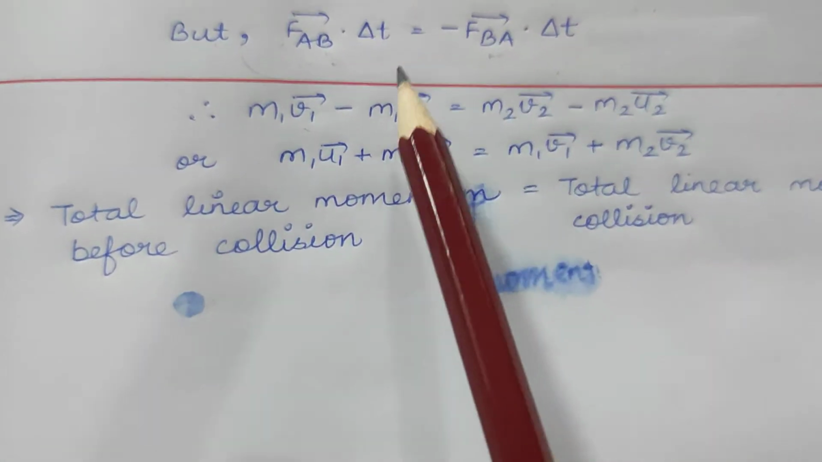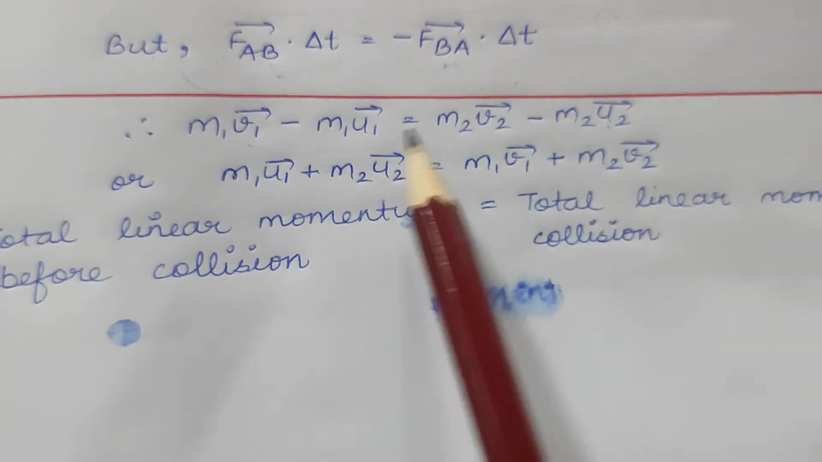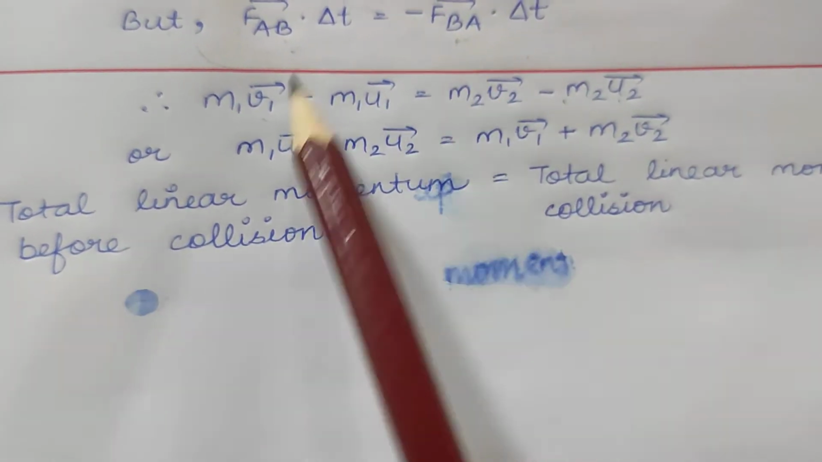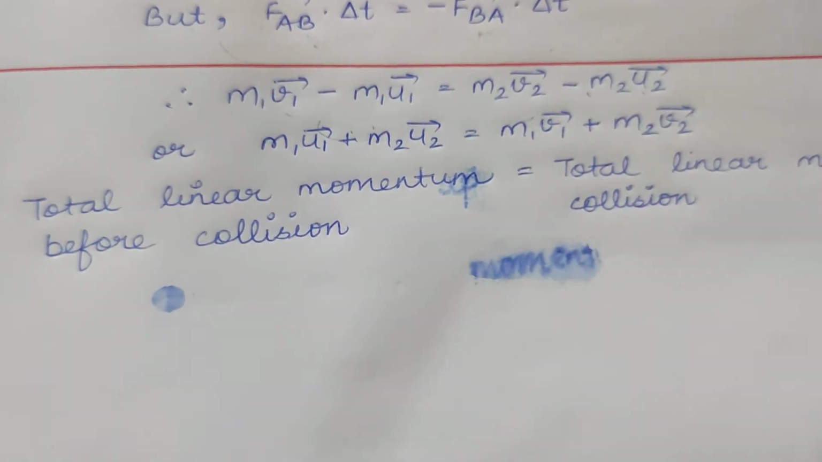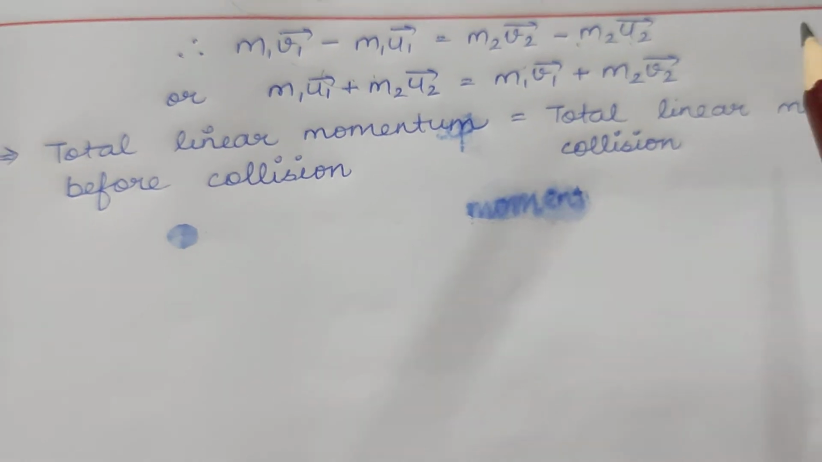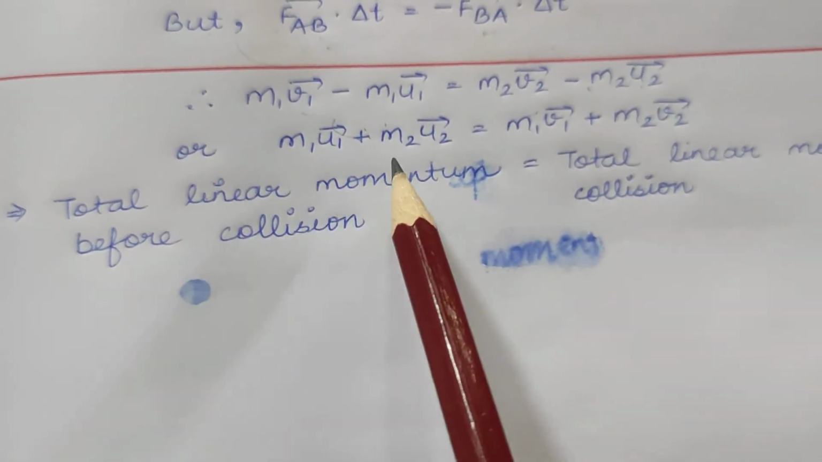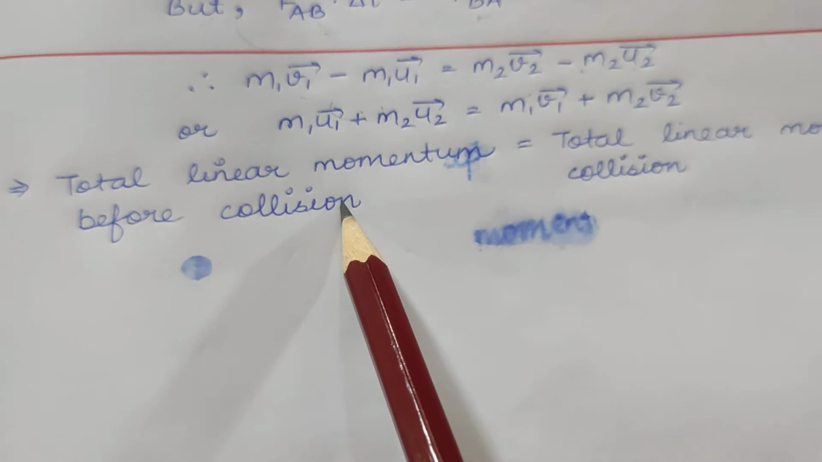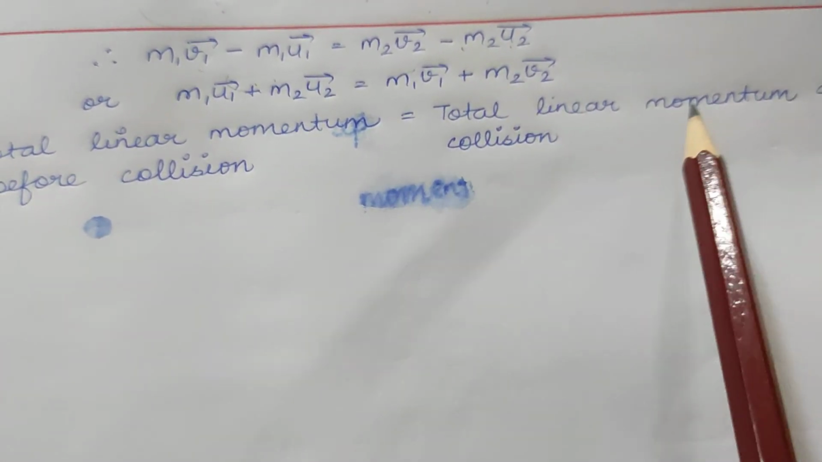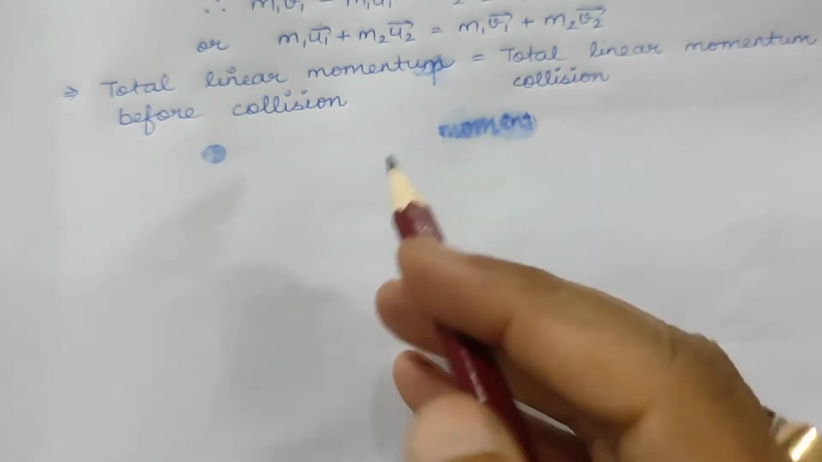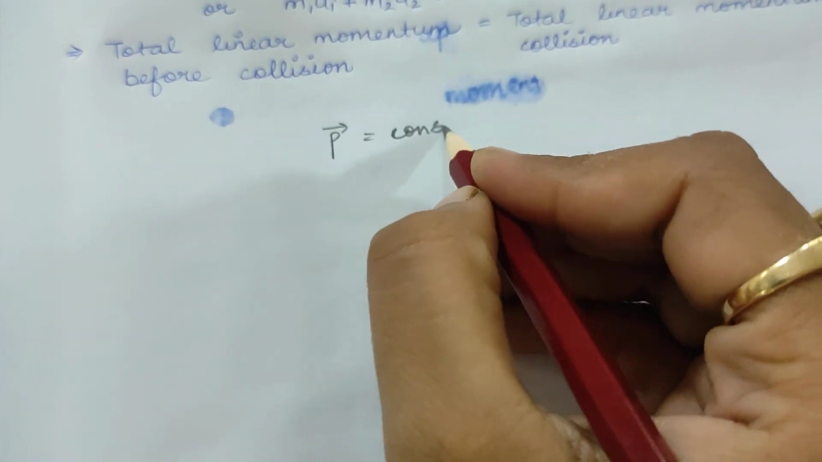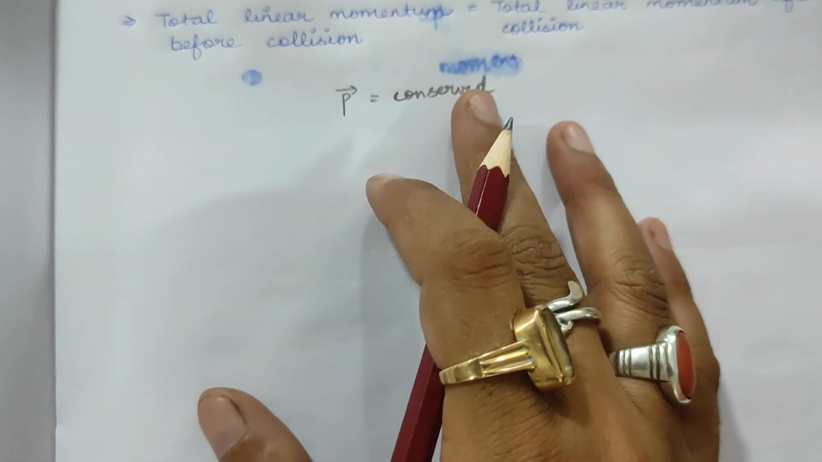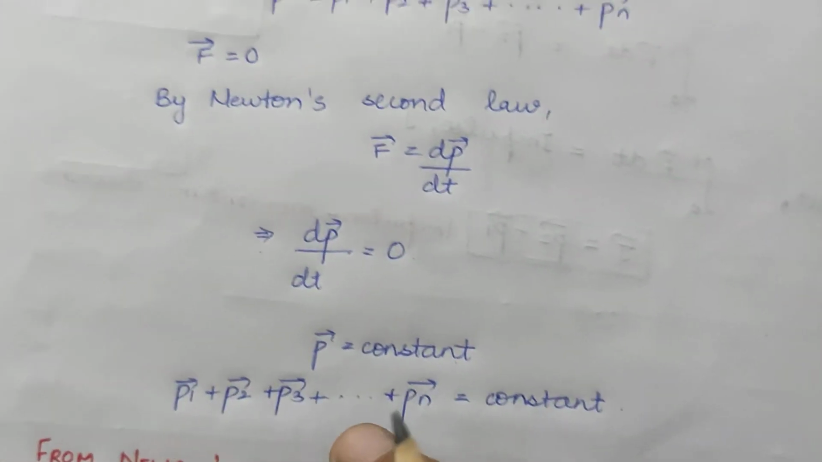Now we will put the values here. After putting the values and rearranging, bringing the terms of u1 and u2 to one place and the terms of v1 and v2 to the other place, we will get that the total linear momentum before the collision is equal to the total linear momentum after the collision. It means that the momentum P is conserved.